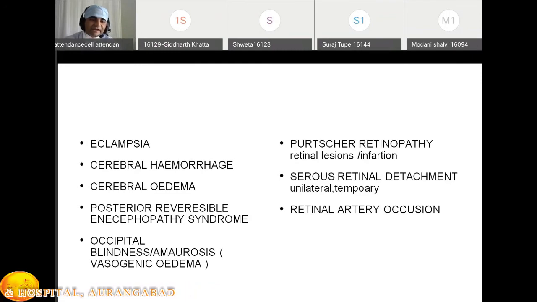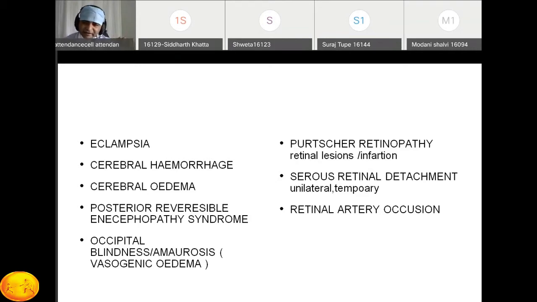Then occipital blindness. Because of all this edema, there can be occipital blindness which occurs in severe preeclampsia patients, and that is reversible. That is a vasogenic edema. Another name for this blindness is amaurosis. So which blindness occurs in preeclampsia patients can be asked in the oral. That is occipital blindness. Then in books it is mentioned as Purtscher retinopathy, that is, lesions or infections in the retina.